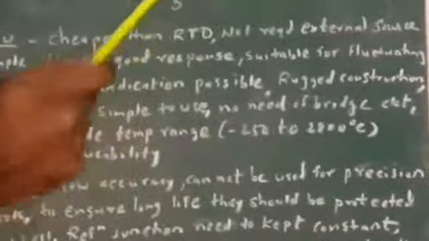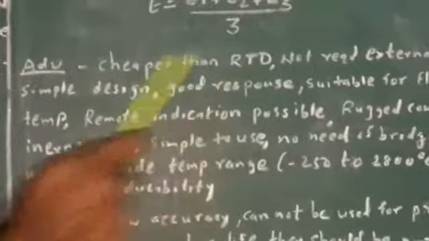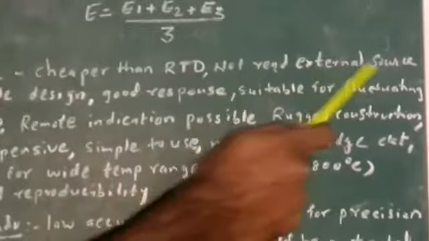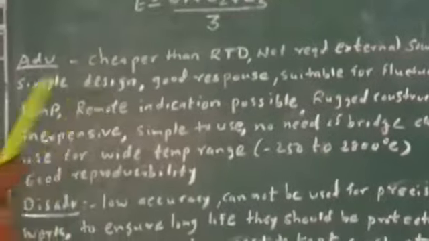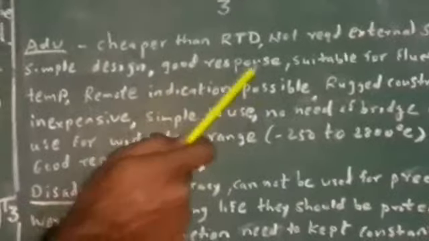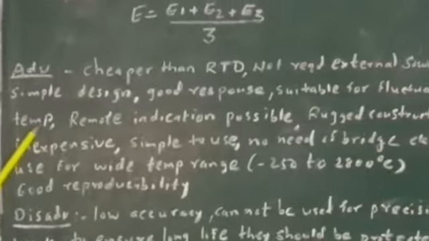Let us see the advantages of thermocouple. See, it is cheaper than RTD. In the last lecture, we discussed the resistance thermometer, that is, the resistance temperature detector. It is costly, so as compared to RTD, thermocouple is cheaper. Then there is no need of an external source. Means this is the active type of transducer. There is no need of external supply. So this is a very big advantage of thermocouple. Then simple design. No complicated circuit is required for this. Then it has good response, and it is suitable for fluctuating temperature. That means for dynamic conditions it is suitable.